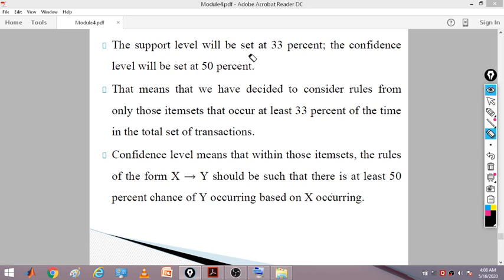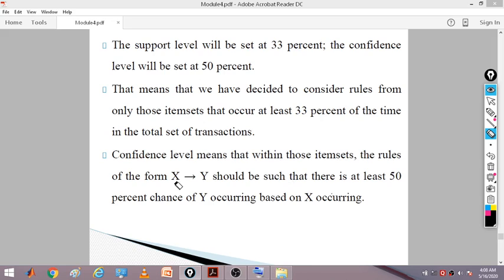Support says how often the items go together. Confidence says, when one particular item is given, how often you can find the other. So we have decided to consider rules only from those items that occur 33% of the time in the total set of transactions. We are fixed to that. We are given a support value of 33% and a confidence value of 50%. Confidence level means that within those item sets, the rules of the form you are trying to find out.